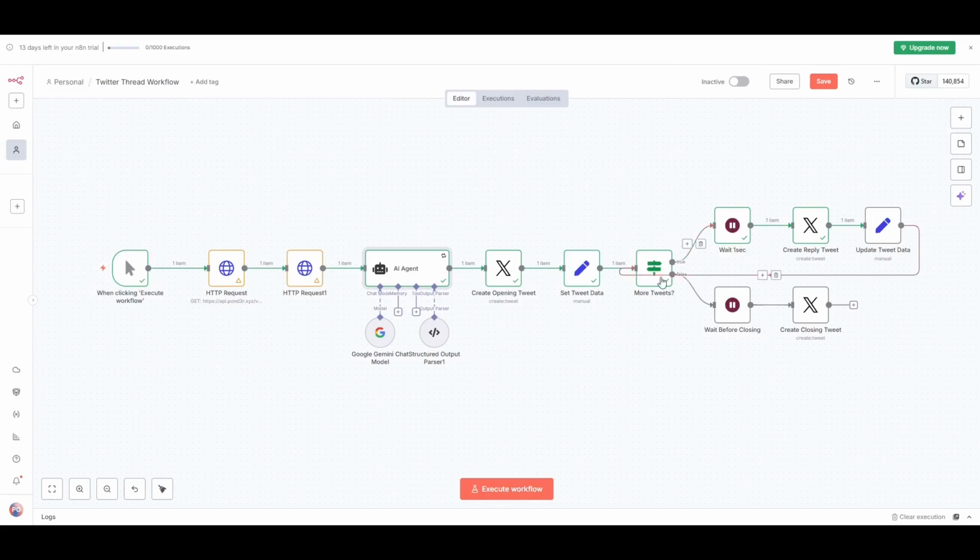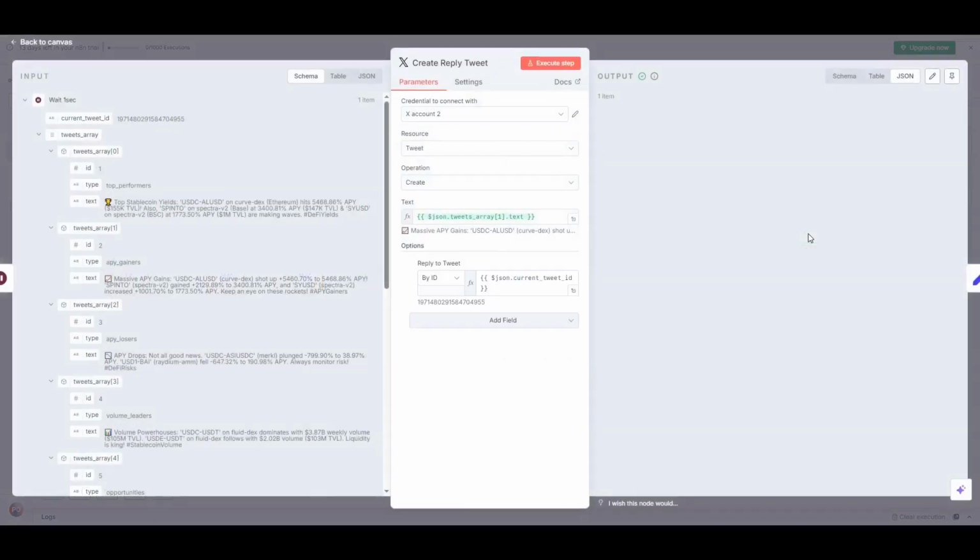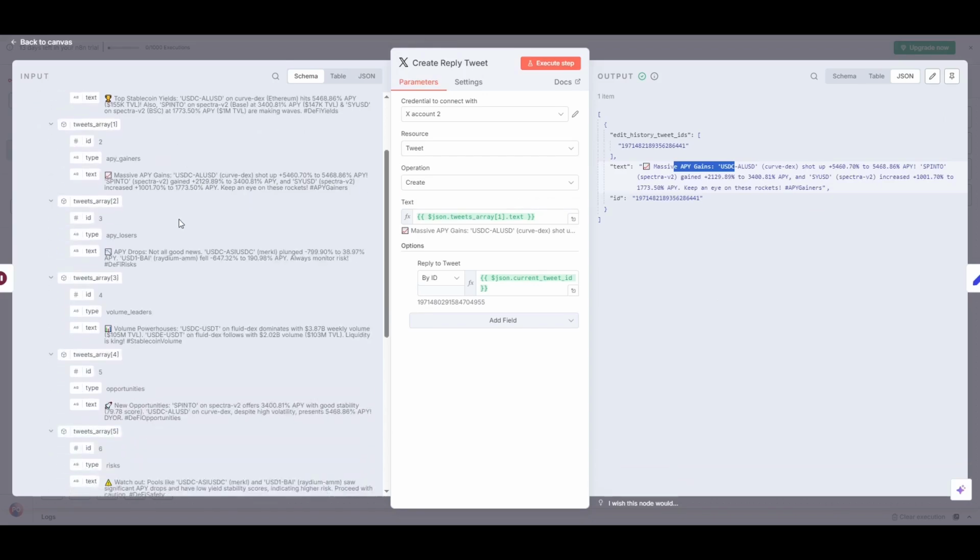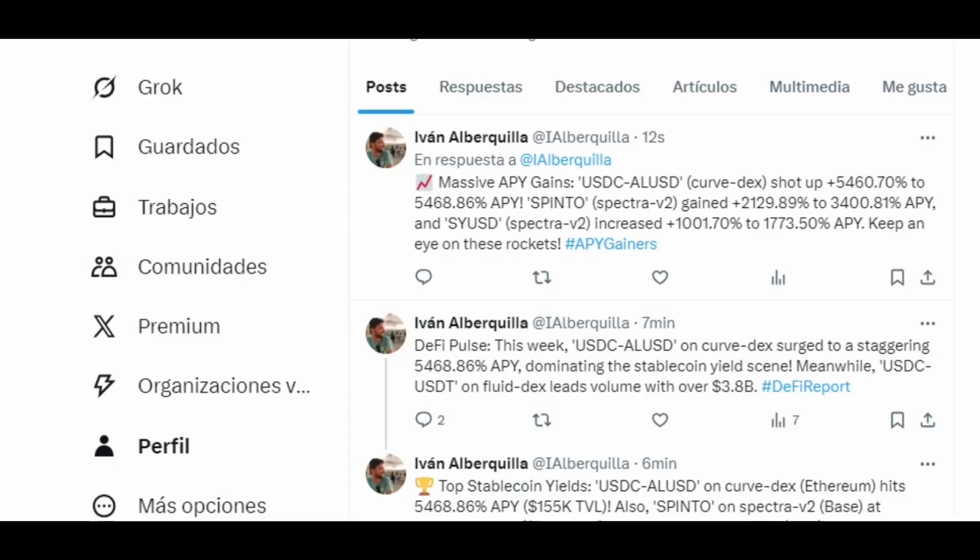The first node posts the opening tweet, and the following nodes post the replies, creating a complete thread. And here's our automated Twitter thread, live on Twitter. Data-driven, professionally written, and posted automatically every week. This system now runs completely hands-off.